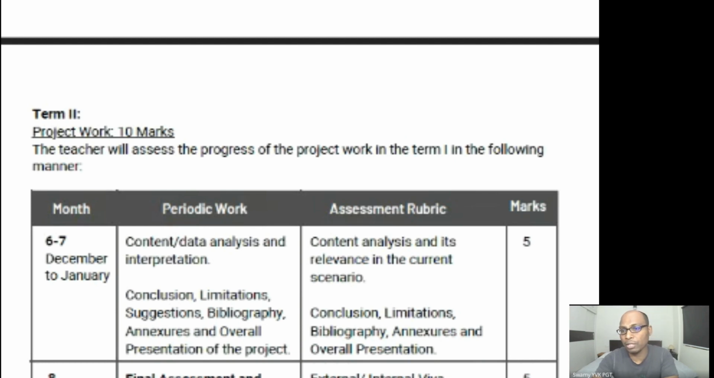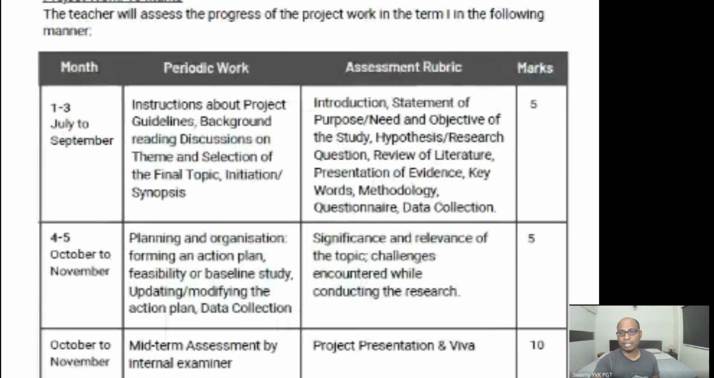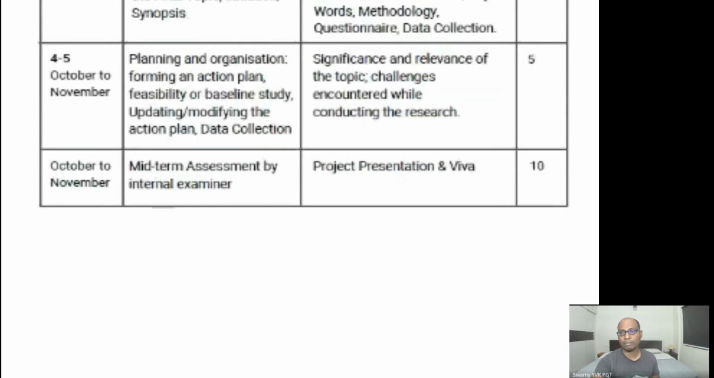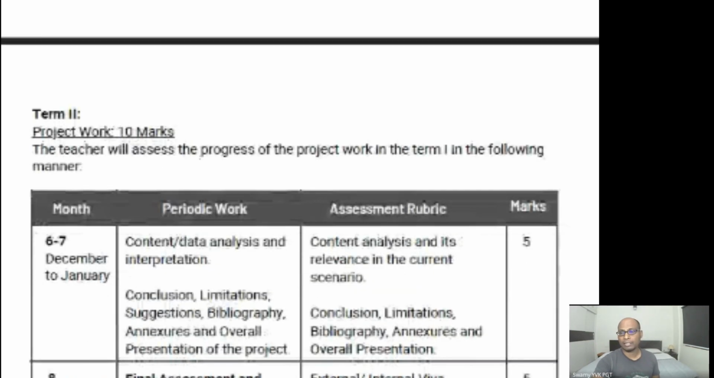External/internal Viva based on the project for 5 marks. So for your project, 5 marks, and for your Viva, 5 marks, 10 marks. Don't get confused. See here, these are the marks. For term 1, 5 plus 5, 10 plus 10, 20 marks for term 1 for the same project, and 10 marks for term 2.